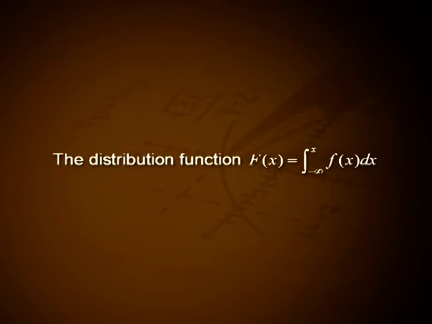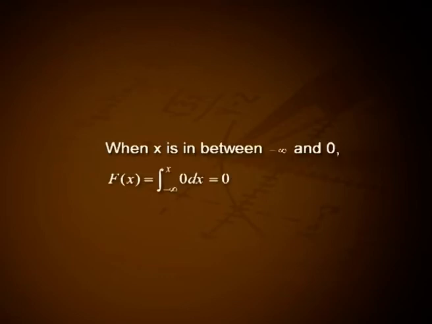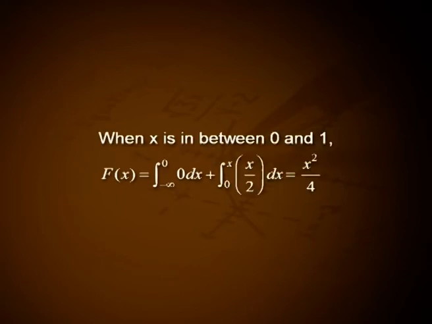The distribution function capital F of x is equal to the integral from minus infinity to small x of f of x dx. When x is between minus infinity and 0, capital F of x is equal to the integral from minus infinity to x of 0 dx, that is equal to 0. When x is between 0 and 1, capital F of x is equal to the integral from minus infinity to 0 of 0 dx plus the integral from 0 to small x of x by 2 dx, that is equal to x square by 4.